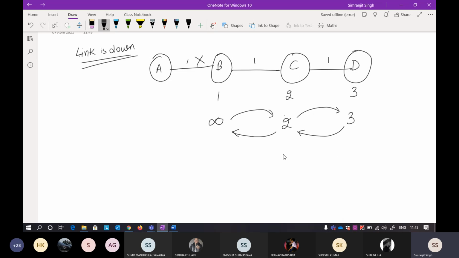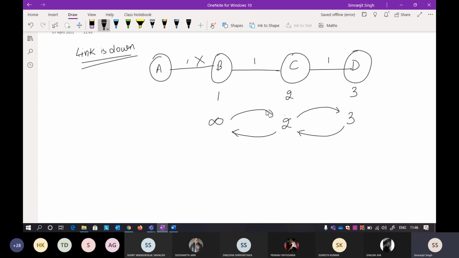If you remember, when you're at B, you will get a distance vector from C, and I want to update the routing path using what I get from C's distance vector.